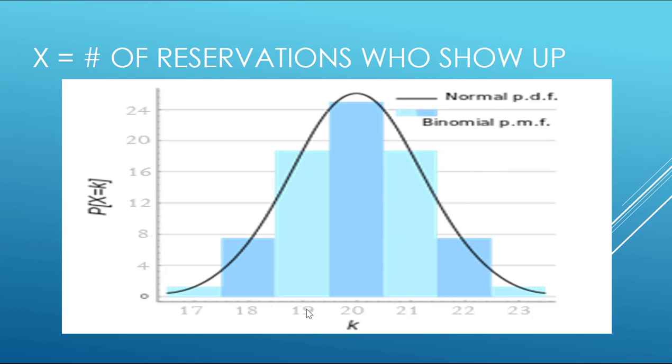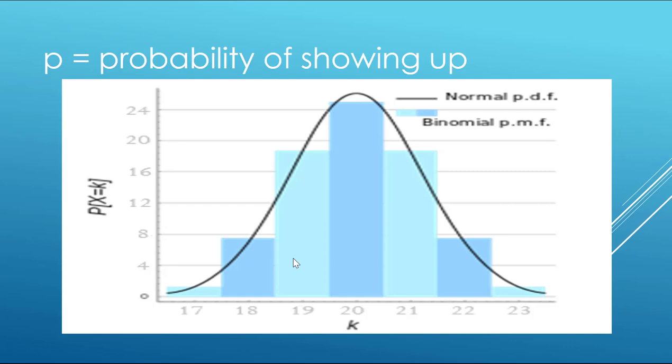And x is what we see down here. Most likely is that 20 people show up. That's not so good. There's only 18 seats. Odds of 18 people actually showing up are pretty low right now, but that's okay. We'll have a look at those numbers. And little p is going to be our probability of each individual person showing up, which we've set to 90% right now.